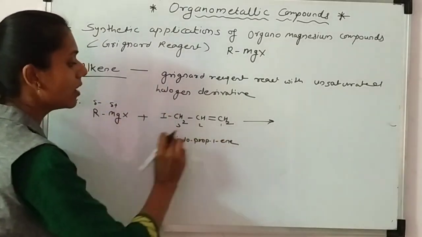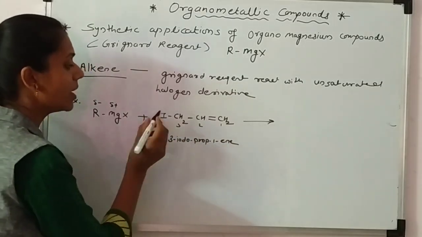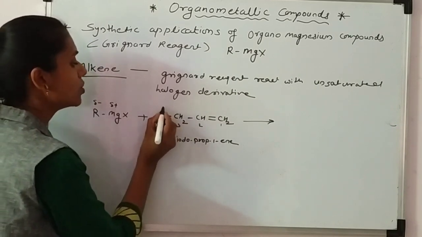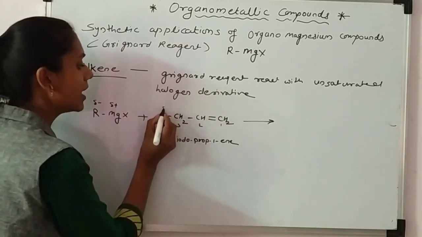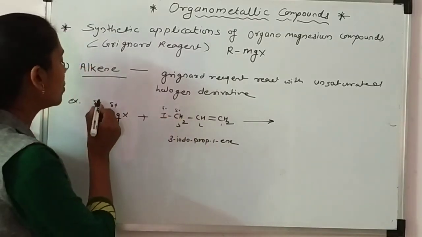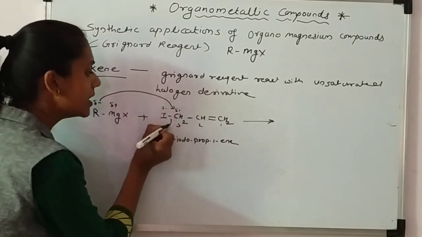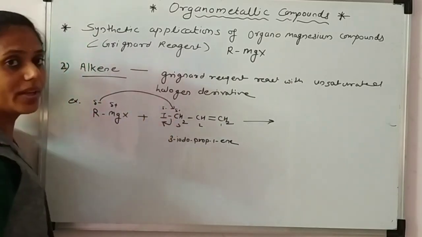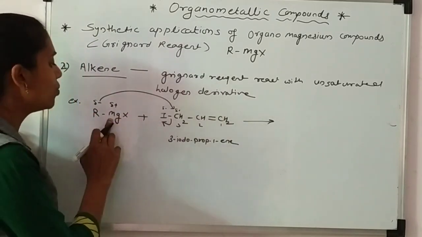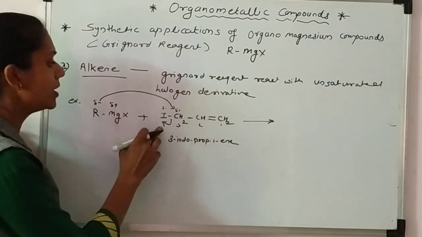In this 3-iodopropene, where is the positively charged carbon? As the halogen is electronegative, I have written delta negative here, so this carbon is delta positive. The R group attacks this carbon and the iodo group is removed as I minus. You know that Mg is delta plus and iodine is delta minus.